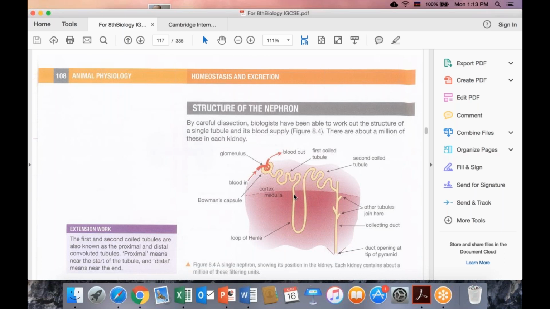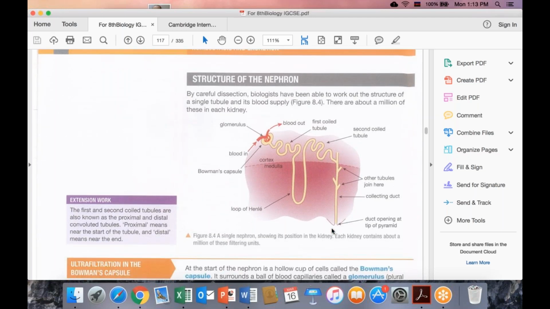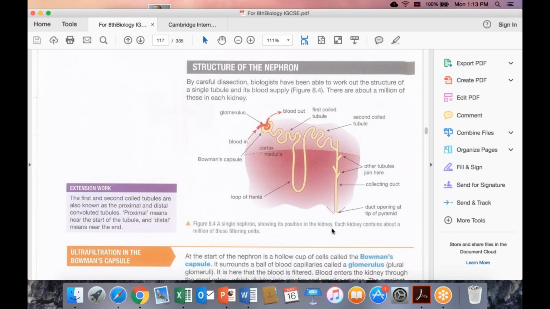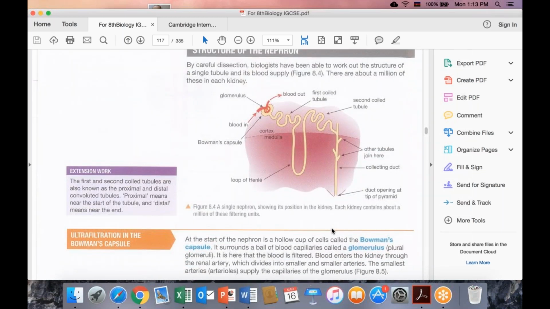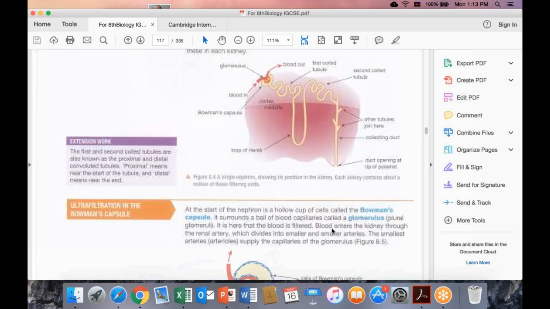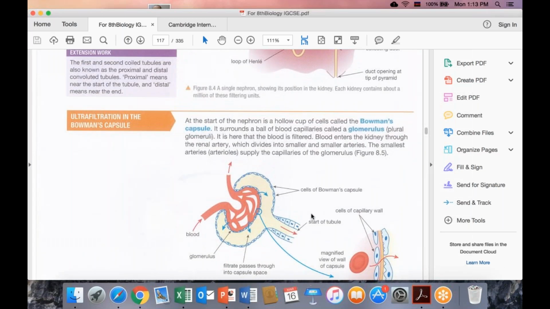Some amount of water maybe goes back to the blood, and waste material remains here, and then waste material comes and comes, and then goes to the pelvis, and then ureter, and then urinary bladder, and then urethra, and then to the outside. That's the structure of this glomerulus and Bowman capsule.